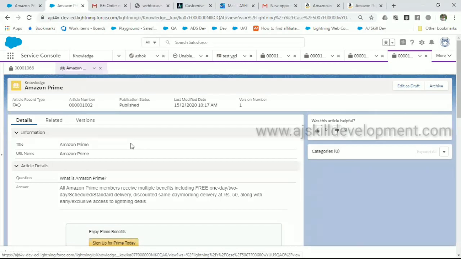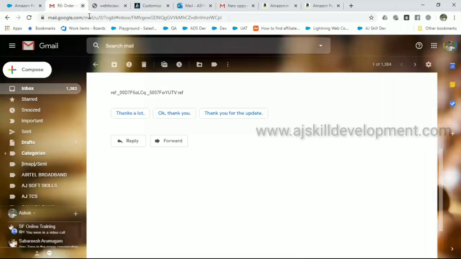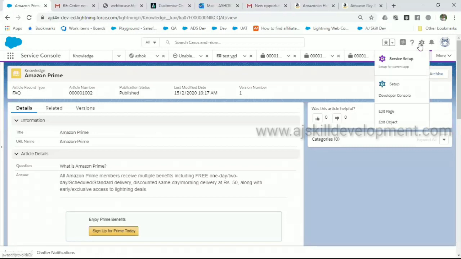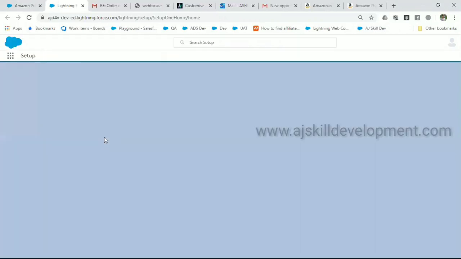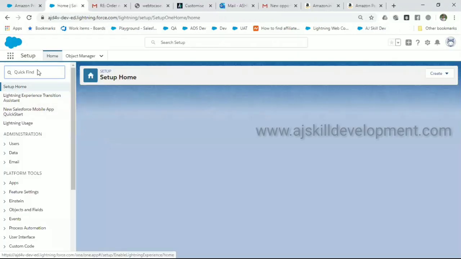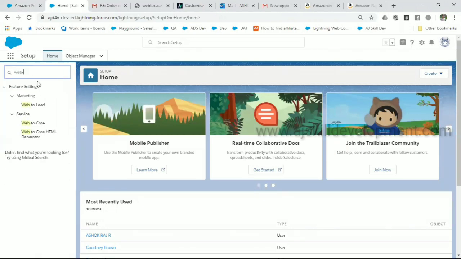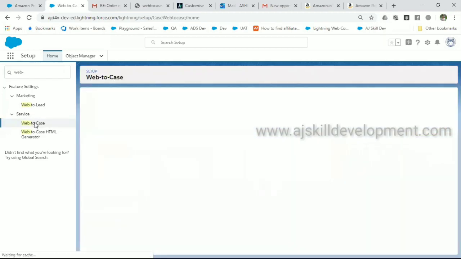Okay. Next, let's see how we can configure web to case. For that, go to setup again. Type web to case. Under service, you can see web to case. Enable it first.